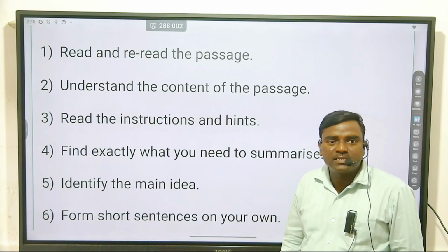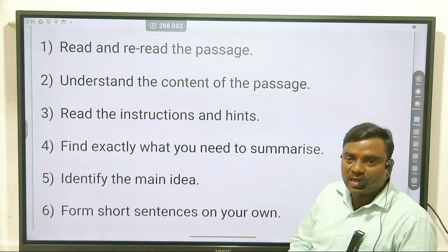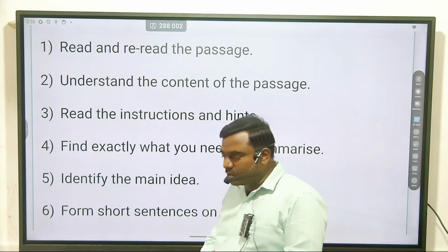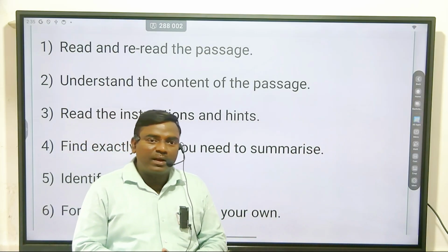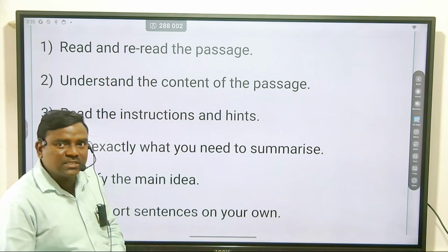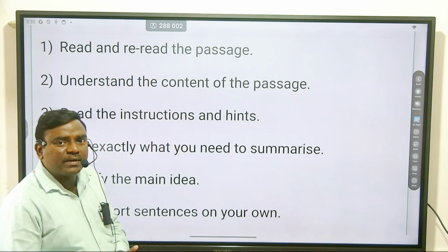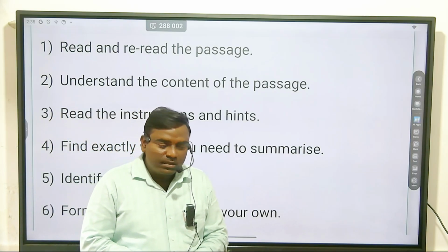Then the fourth point is to find exactly what you need to summarize. When you read the given para and understand its content, you find exactly what you need to summarize.